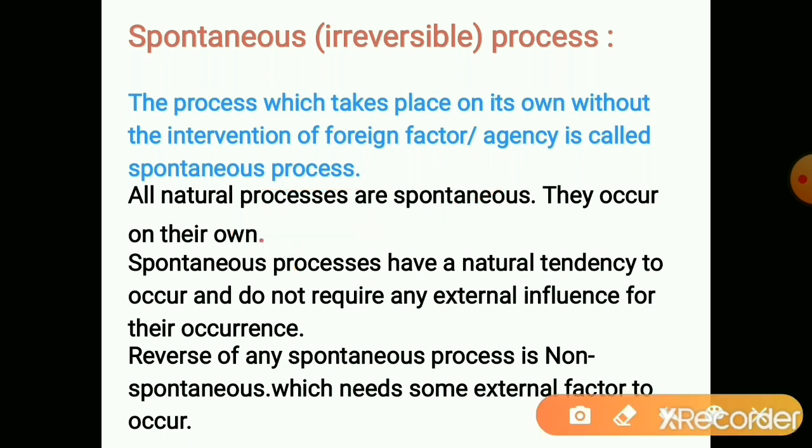Example, we will take a spontaneous process from our day-to-day life. Water falls from high altitude to low altitude. This is spontaneous. It takes place on its own. But the reverse is not possible on its own. It needs the help of some external agency, external factors. External influence is required for the reverse process to happen.